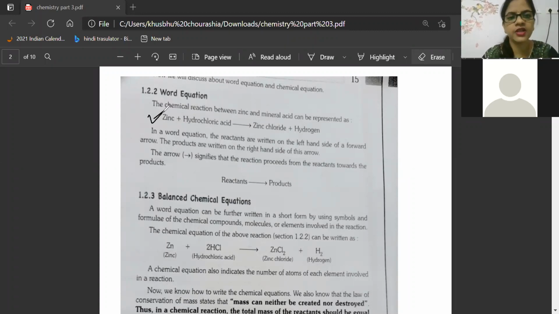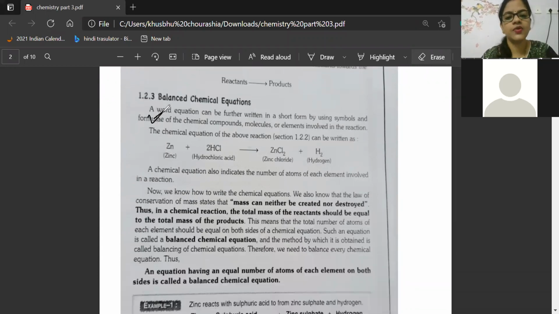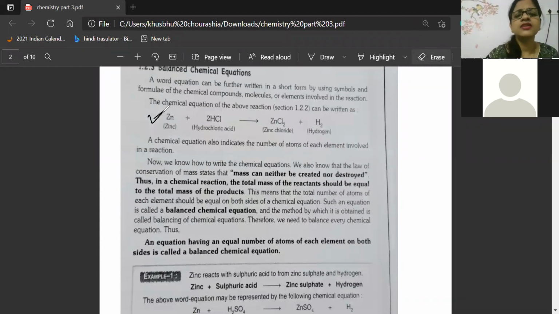Now you see the balanced chemical equation. Here zinc, Zn, is reacting with hydrochloric acid. It is giving zinc chloride and hydrogen gas is released. So this is exactly a chemical equation.